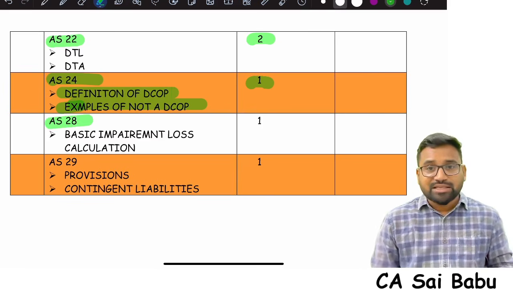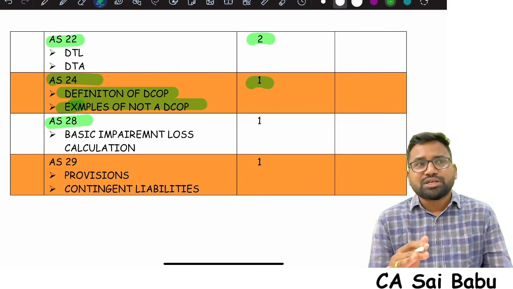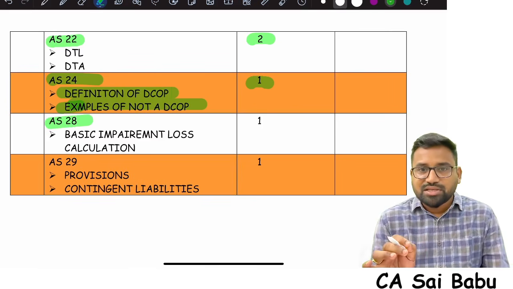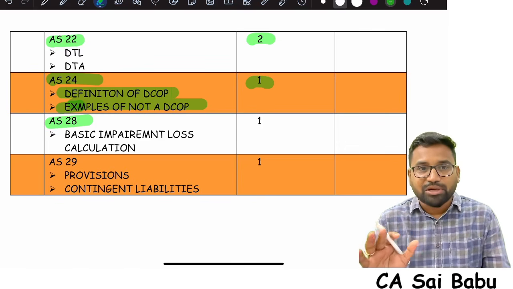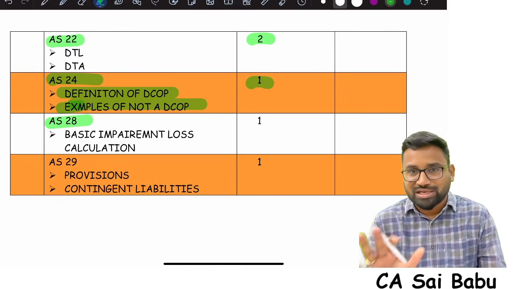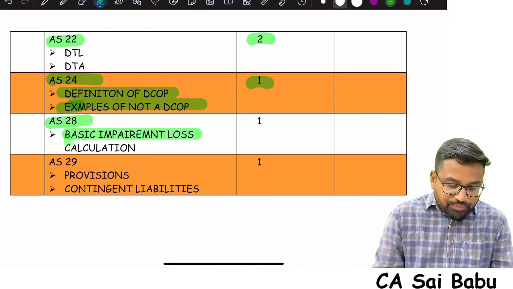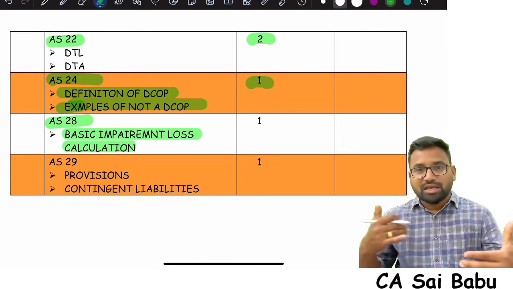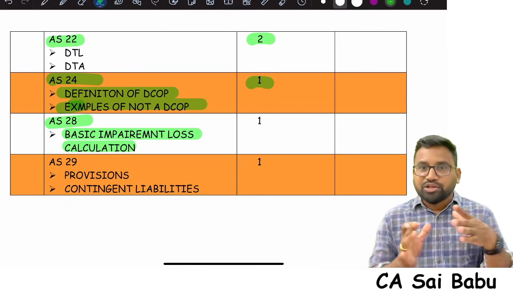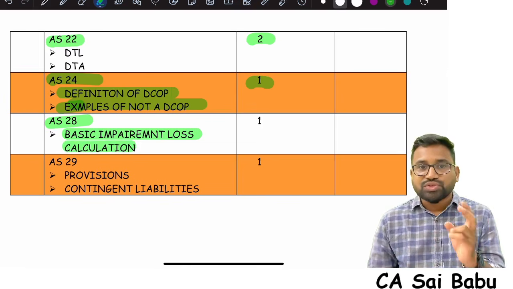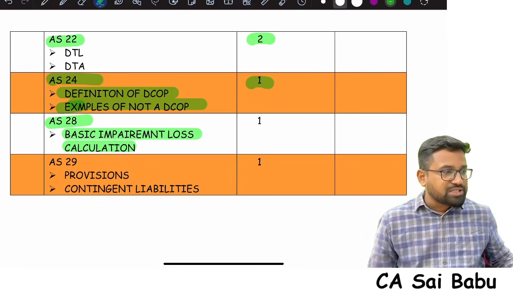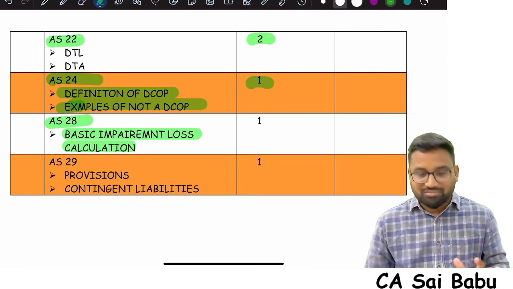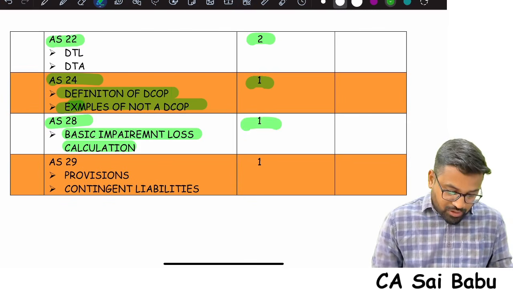And AS28, sir, impairment loss. Most of the students are leaving this standard, sir, but my suggestion is don't go deep into the standard, sir. Just understand how to calculate impairment loss. Understand the basic impairment loss calculation. Because when they're framing a case scenario based question relating to PPE, they ask 1 or 2 questions from impairment loss, and that too very simple questions. They ask how to calculate the basic impairment loss. So that's why 1 hour.